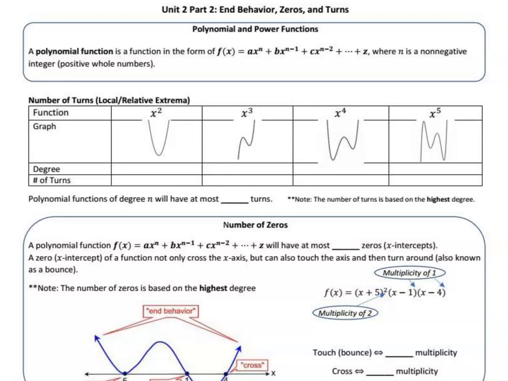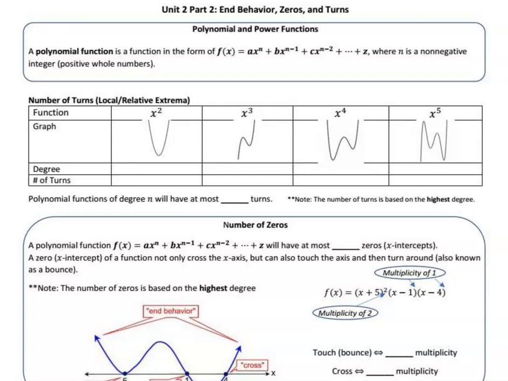Unit 2, Part 3, End Behavior, Zeros, and Turns. Before we get too far into this lesson, we need to review a definition. Hopefully you remember that a polynomial function is any function where the powers are whole number powers: ax to the n plus bx to the n minus 1 plus cx to the n minus 2, all the way down, till the last term is a constant.